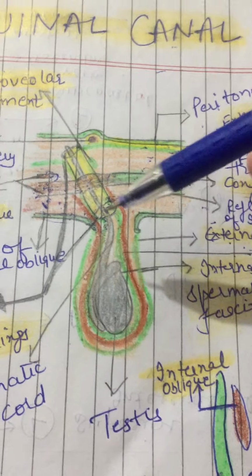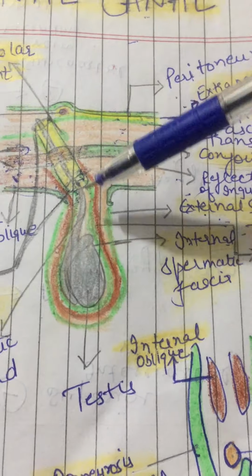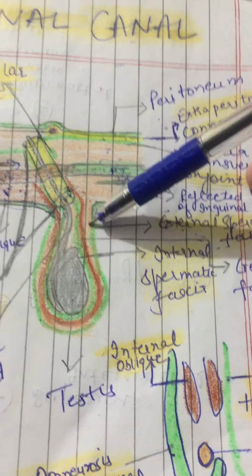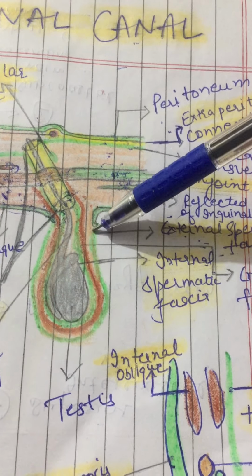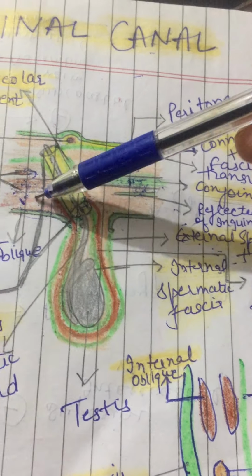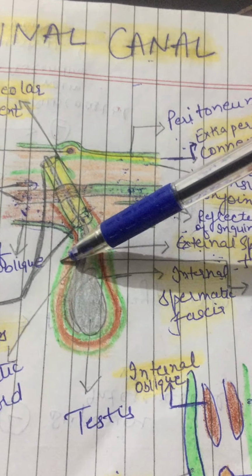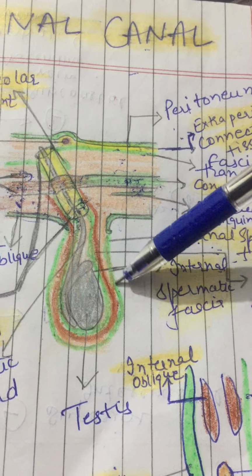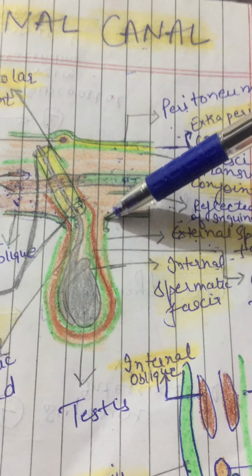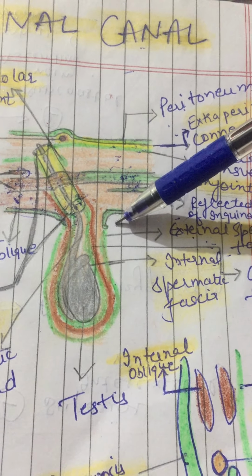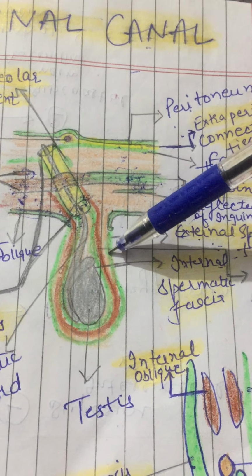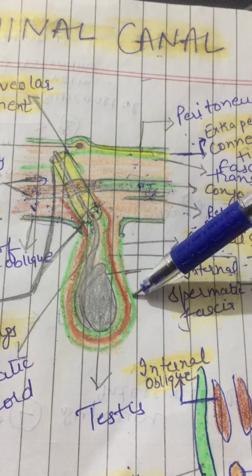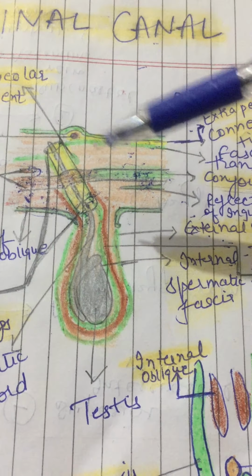Now, what are the coverings of the spermatic cord? I have drawn here a lot. This outer one is external spermatic fascia, this green one. Outer one is derived from the external oblique aponeurosis. So external spermatic fascia is derived from the external oblique aponeurosis, right? It covers the cord below the superficial ring, right? So these are the coverings of the spermatic cord, right?